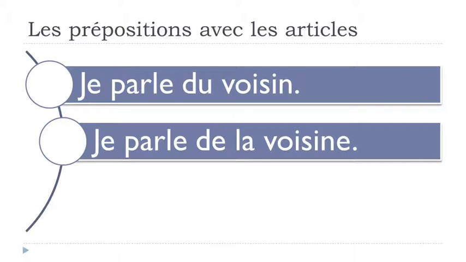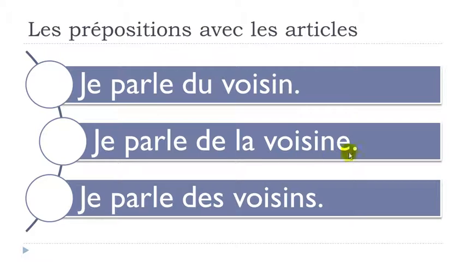So let's see now how it will go. I kept this neighbor, but here it's the feminine form, so it's la voisine, all right? And what you can see here, je parle de la voisine, it will stay the same. So you keep your preposition, de, and then you put your article, la, and you put your word, voisine. Je parle de la voisine. Nothing happens here, and it's a good thing.